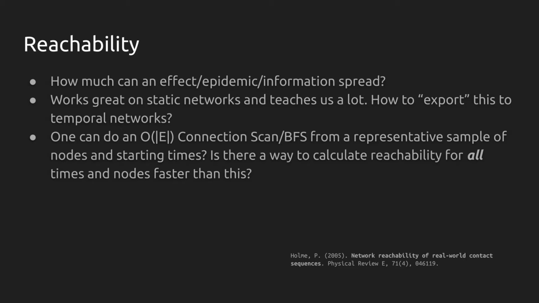Now, in a static network, you can easily calculate the set of all reachable nodes from a single node using the breadth-first search algorithm. On a sparse network, that would correspond to a time complexity of O(V), where V is the number of nodes in the network. On a temporal network, you can simulate the spreading process from your source and go through all the events in the order of timestamps, and that would translate to a time complexity of O(E), where E is the number of events. If you need to calculate reachability from every possible starting point, however, that is, from every node for the case of static network, and from every combination of node and starting time for the case of temporal network, this would translate to O(V^2) and O(E^2) respectively.